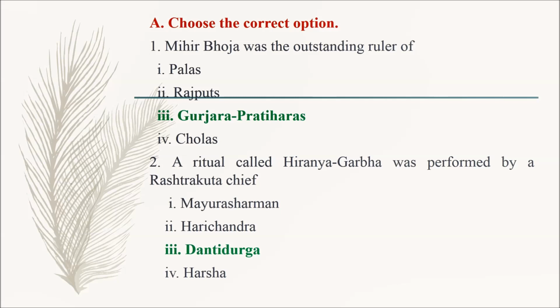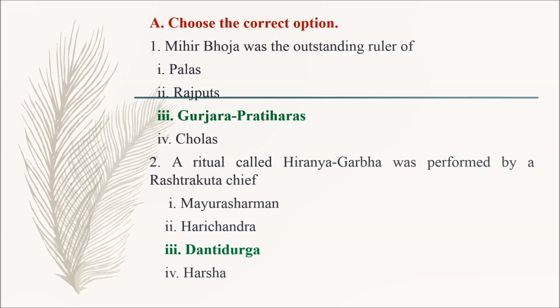Section A. Choose the correct option. Question number 1. Mihir Bhoja was the outstanding ruler of option 1 Palas, option 2 Rajputs, option 3 Gurjara Pratikaras, option 4 Cholas. So the correct answer is option 3 Gurjara Pratikaras.